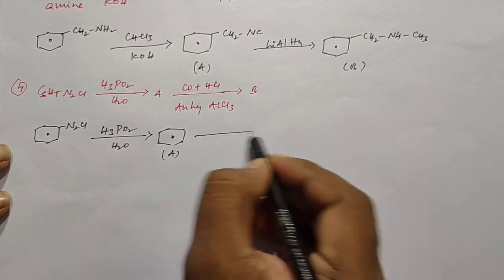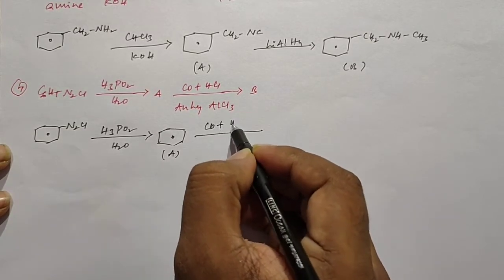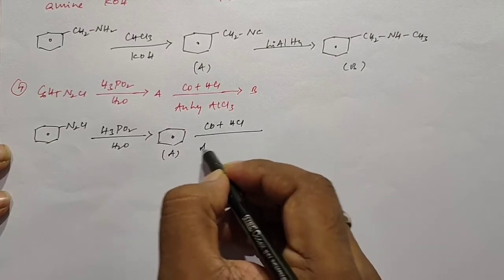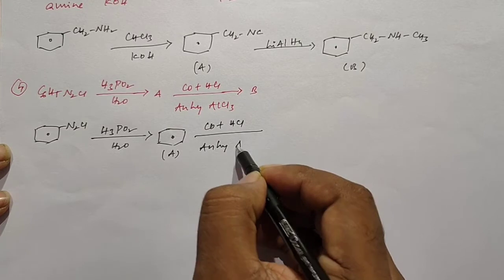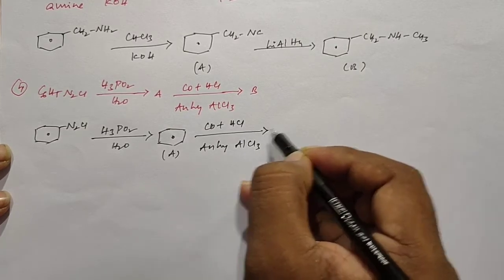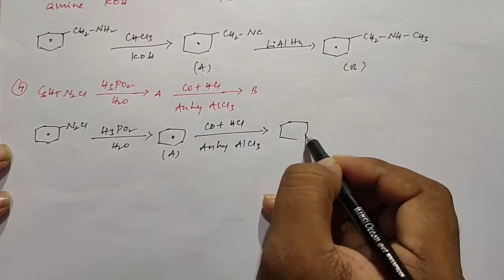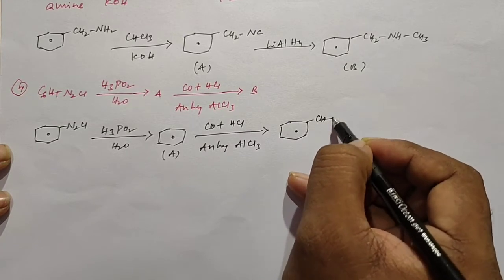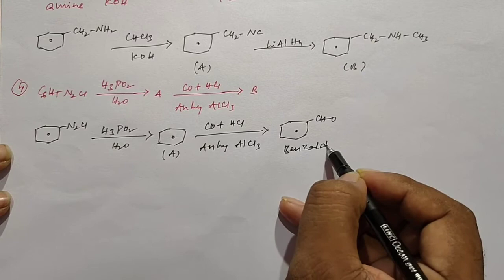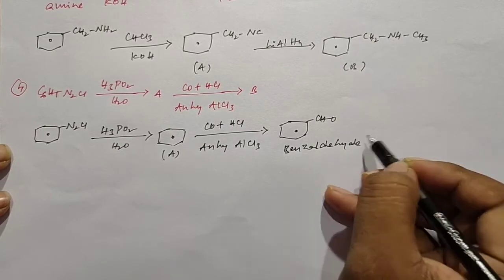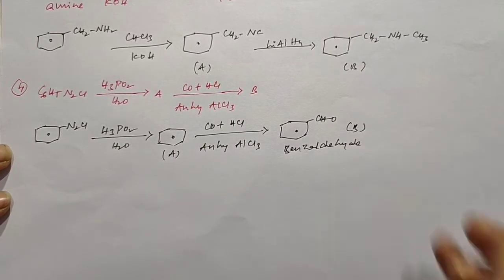After that, this benzene undergoes Gattermann synthesis. This benzene reacts with the carbon monoxide and HCl mixture in the presence of anhydrous AlCl3. It forms benzaldehyde. So this is product B.